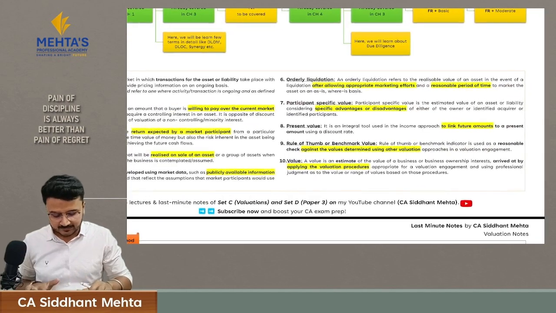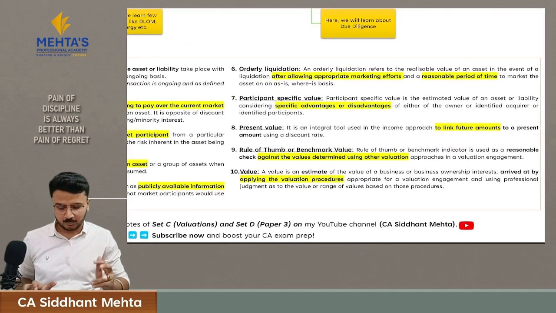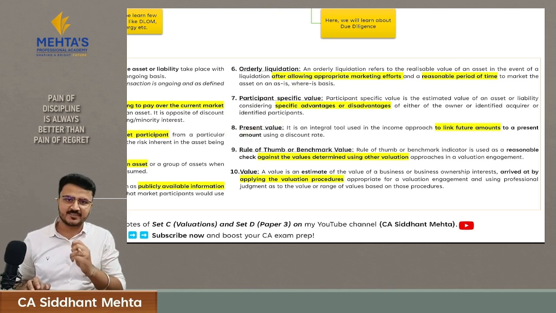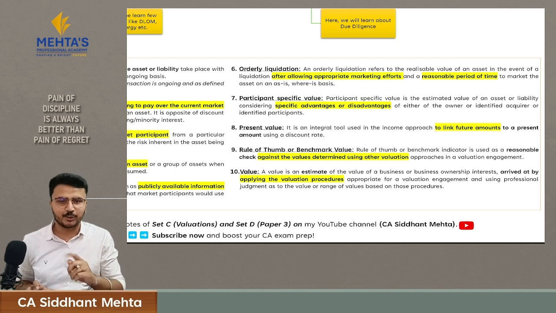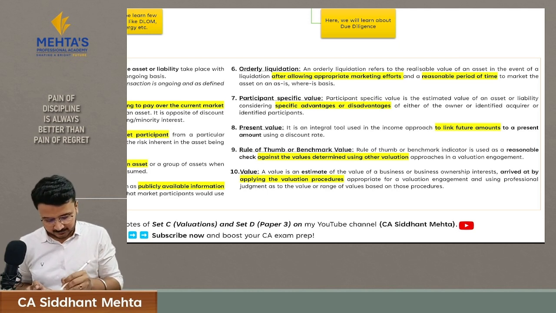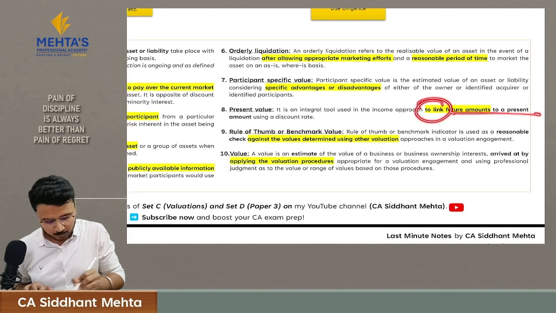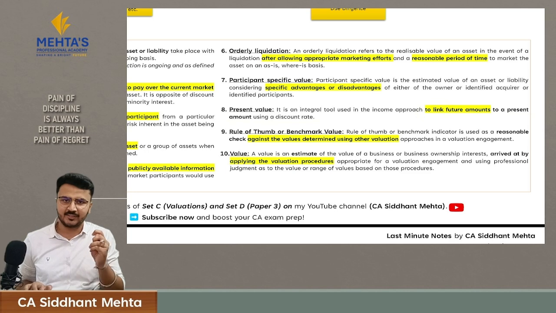What is orderly liquidation? This is something which we covered in chapter number 1. Participant specific value, already covered in chapter number 1. What is present value? Present value is nothing but today's worth of future cash flows. This is an integral tool used in the income approach to link a future amount to a present amount using the discounting rate.